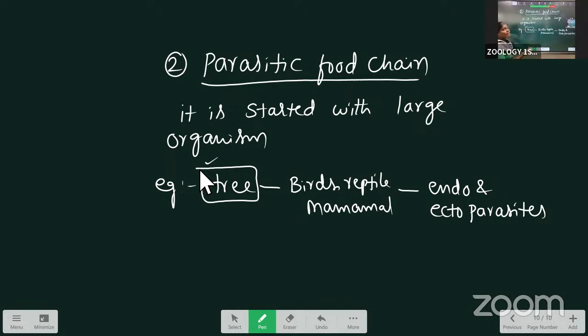Normally, all are started with the small organisms and end with the large. But the parasitic food chain is started with the large organisms and ends with the small organisms. This is about the parasitic food chain. Next one is the detritus food chain. Last one. This is the third one. It is called the detritus food chain.